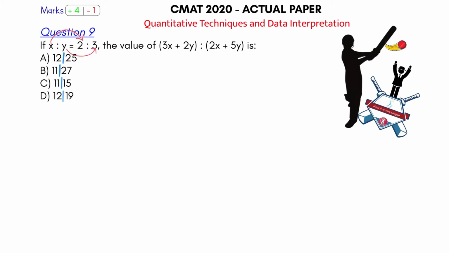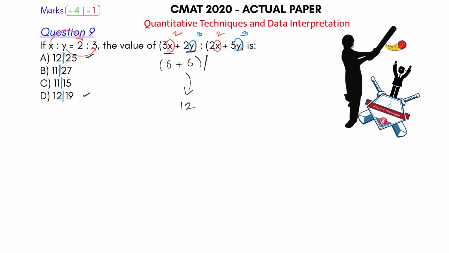So in this, they are asking you the value of 3x plus 2y. So put x equal to 2 and y equal to 3, and your problem is solved. So here also put x equal to 2 and y equal to 3. Now get to the answer. 3 into 2, 6. 2 into 3, 6. 6 plus 6, this becomes equal to 12. That is your numerator. So I know either A or D is the answer.